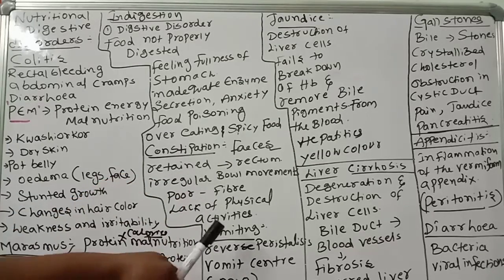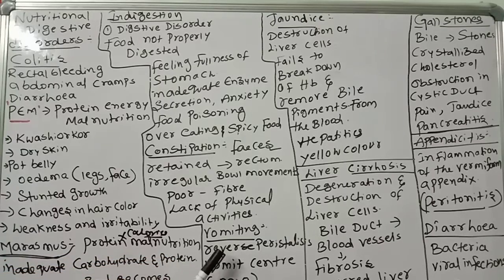Next, vomiting. This is because of reverse peristalsis. In the alimentary canal, generally peristalsis is in one direction only, from mouth to anus. But here, reverse peristalsis movements happen in the vomiting case. Vomiting happens when you eat contaminated food that reaches the stomach and is ejected through the mouth.